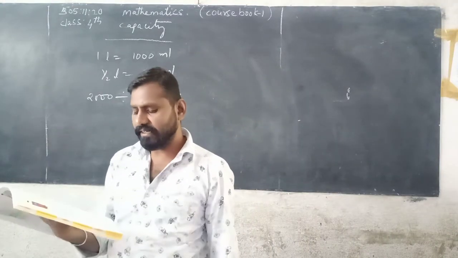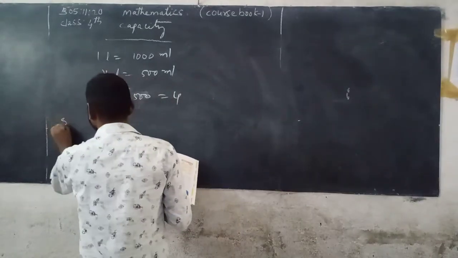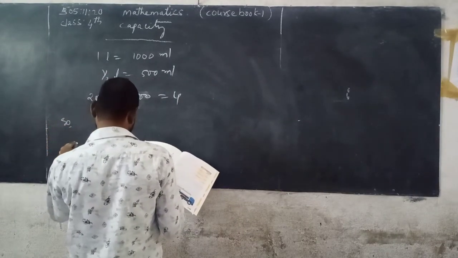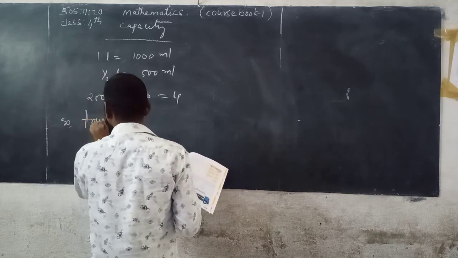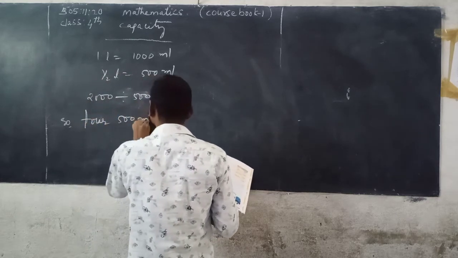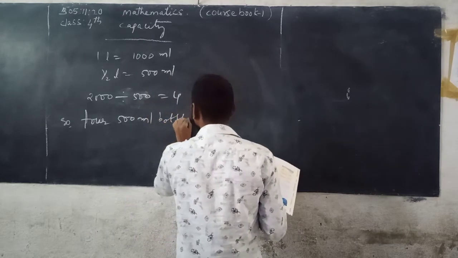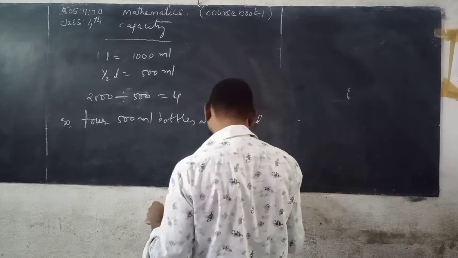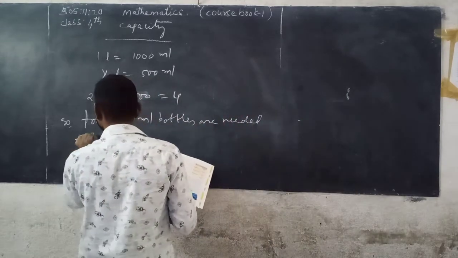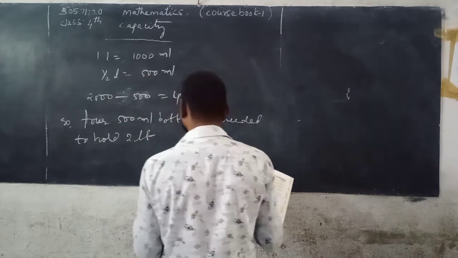So you need 4 bottles. 4 bottles of 500 milliliters are needed to hold 2 liters of Pepsi.